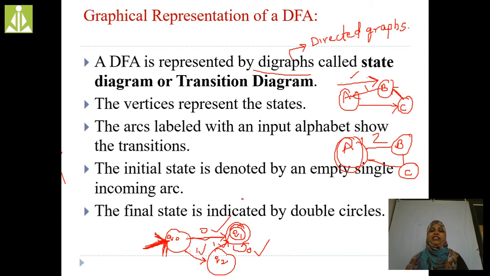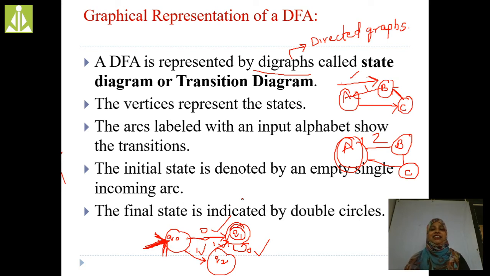Fourth one is the initial state. How are we going to find the initial state? Any state which has one arrow mark pointing to it is known as the initial state. Then what is the final state? Any state which has a double circle is the final state. This is the graphical representation of DFA. You must remember all these points. These are very, very important points while you are constructing any DFA or converting any DFA to NDFA.